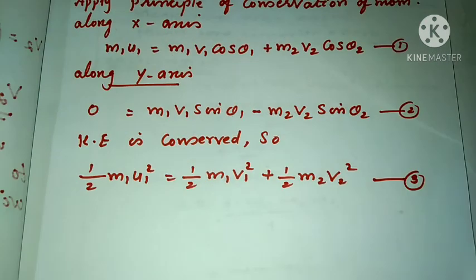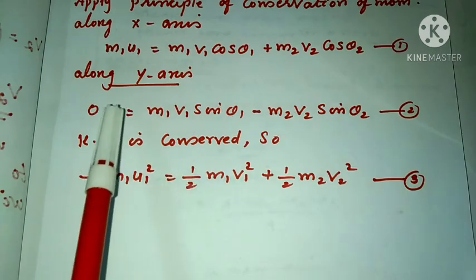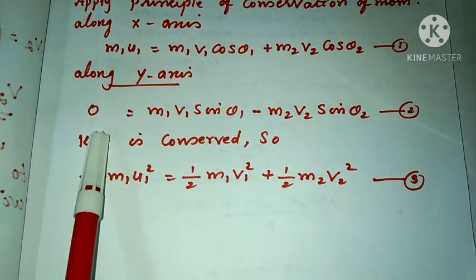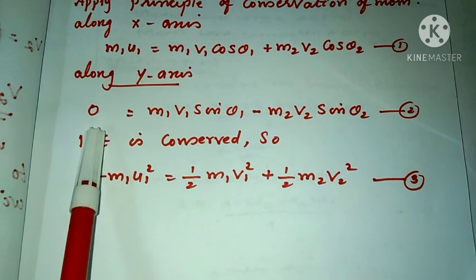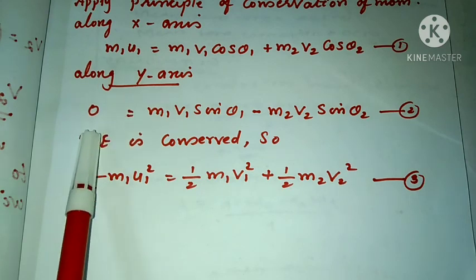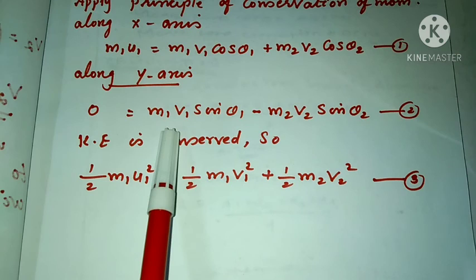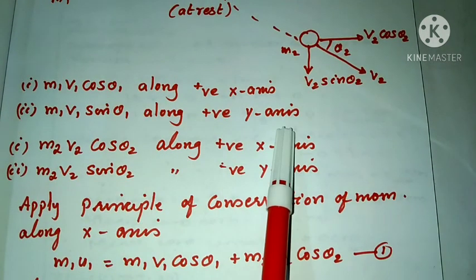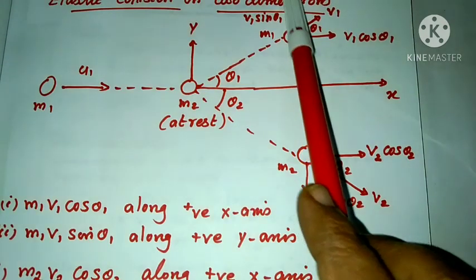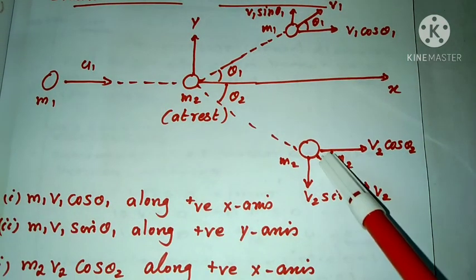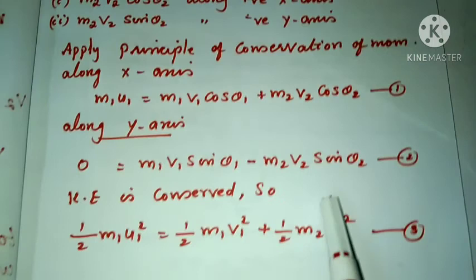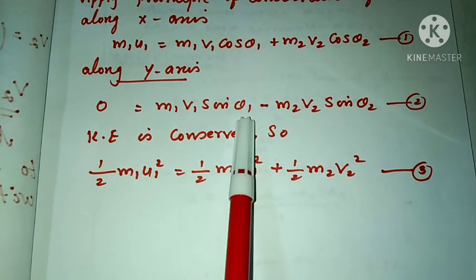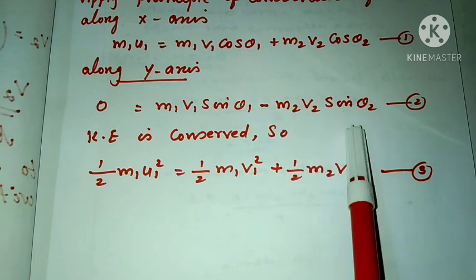Equation number 1. Apply the law of conservation of momentum along the y-axis. Along the y-axis there is no movement, so velocity equal to 0. So the momentum is 0 before collision. Then after collision, the momentum is m1 v1 sin theta 1 along the positive y-axis and m2 v2 sin theta 2 along the negative y-axis. So we can write 0 equal to m1 v1 sin theta 1 minus m2 v2 sin theta 2.